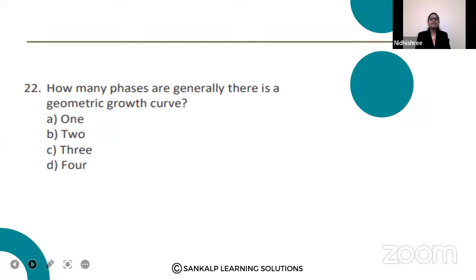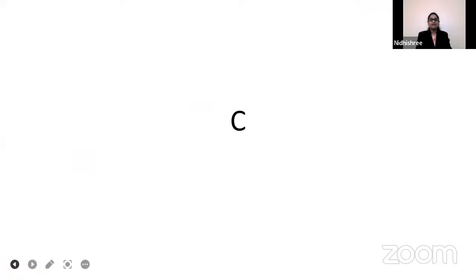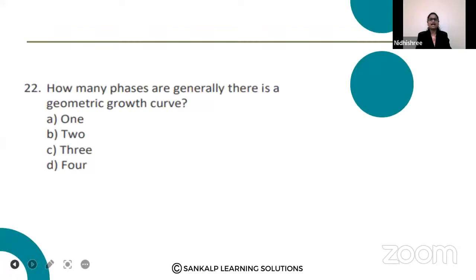Next question. How many phases are generally there in a geometric growth curve? 1, 2, 3, 4. 5, 4, 3, 2, 1. Kanchana Raj option B, Hemashri option B, Chandana, Dyuti option B, Lohit option C, Kumar option B, Veeresh option B. The right answer is option C, correctly answered by Lohit. So it has three phases: lag phase, log or exponential phase, and the maturation phase.